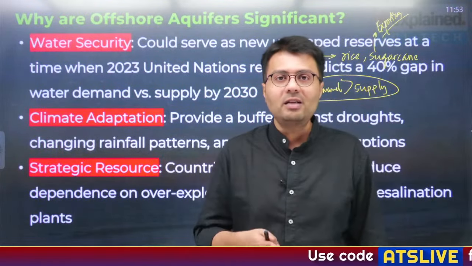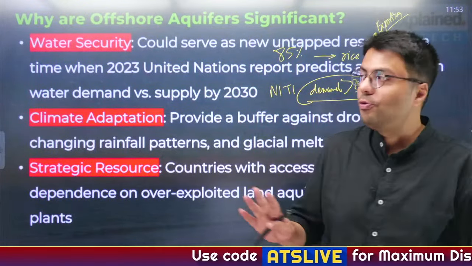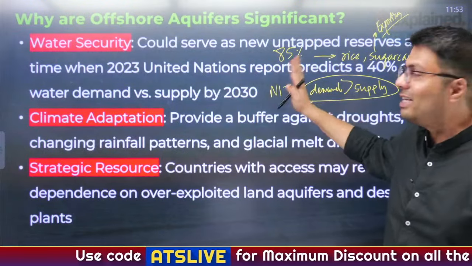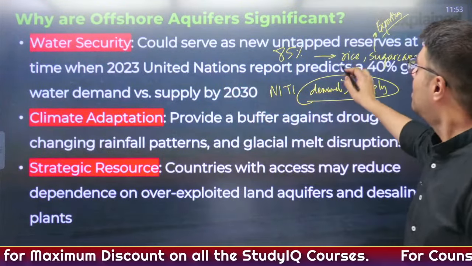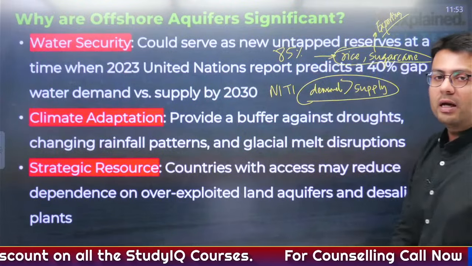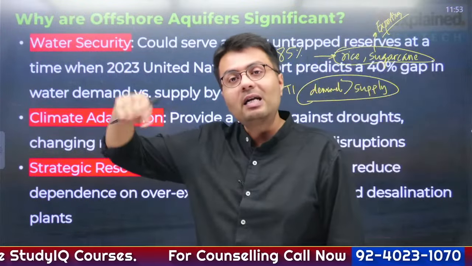And see us Indians, what we are doing, we are using our freshwater resources as much as 85% of it for agricultural purposes. And not just that, we are growing rice and sugarcane, which are water intensive crops, and we are sending them abroad.